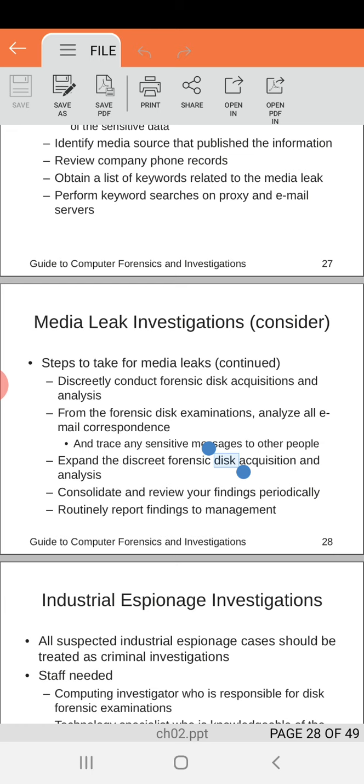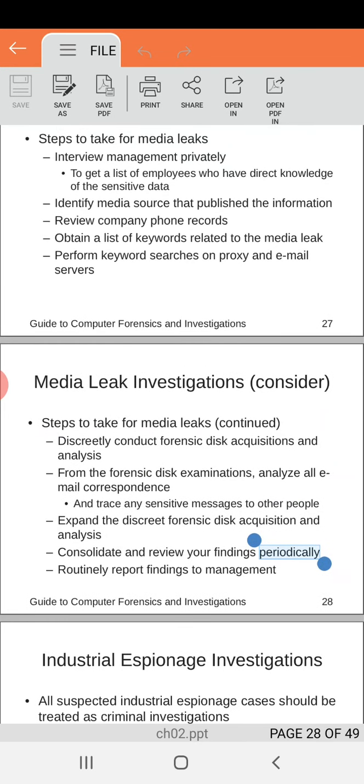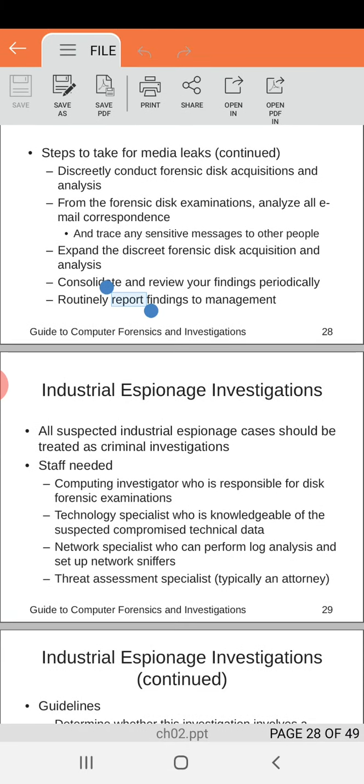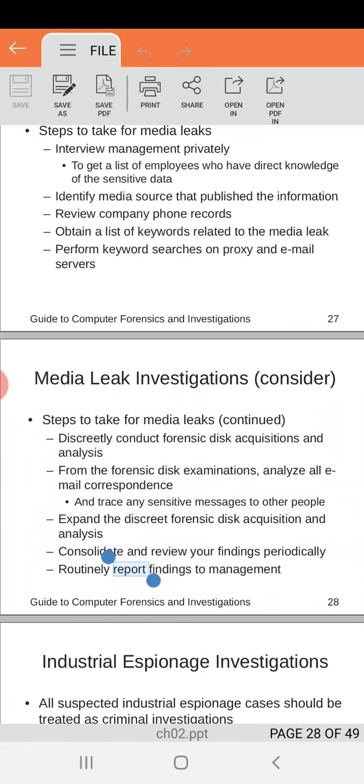At the last, we are going to look at all the findings. We are going to consolidate and review all the things periodically. That means we are going to look at all the things day wise, weekly or monthly. We are going to review all the findings, and lastly we are going to prepare a report of the findings that we have made. So the last step for this is the reporting. At the end, with all the timestamps, we are going to put up all the details and present it as evidence to the attorneys or to the judiciary.